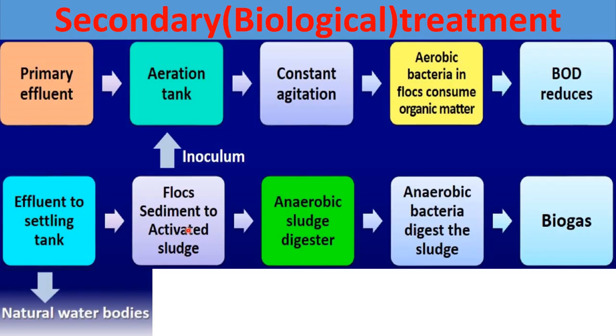Now a small part of this activated sludge is taken as inoculum to pass into the aeration tank, right? And the remaining part is passed to the anaerobic sludge digester. Inside the anaerobic sludge digester, anaerobic bacteria digest the sludge, or you can say the flocs, and biogas is produced, right? And this effluent has come here from the aeration tank inside the settling tank. So